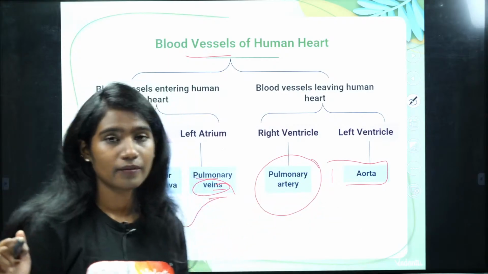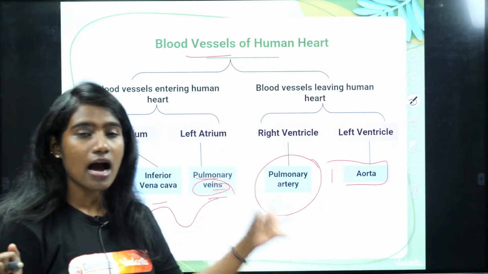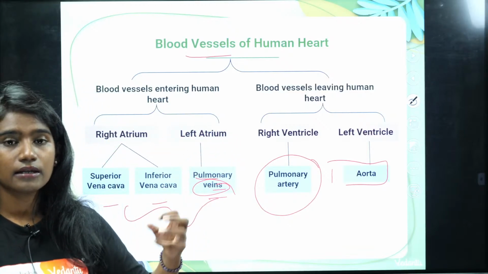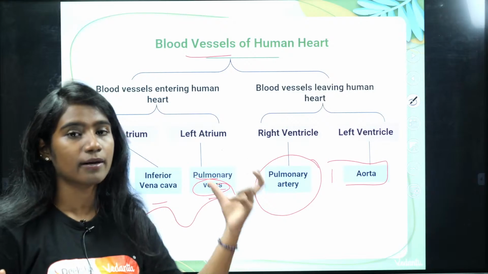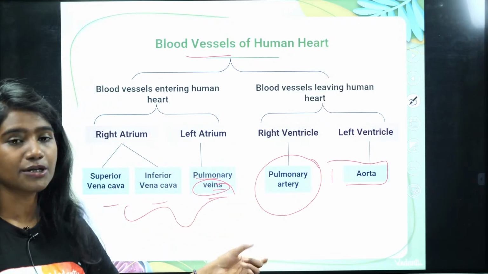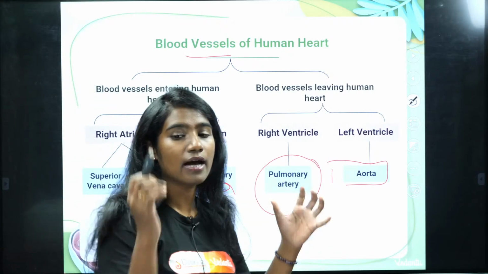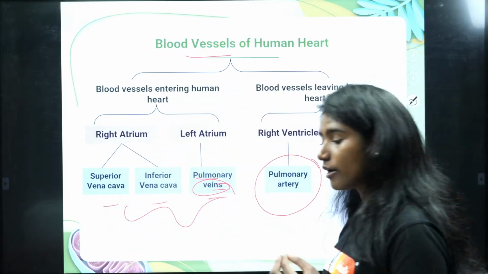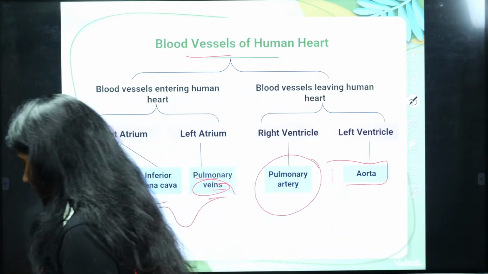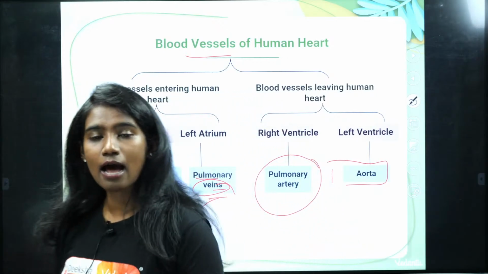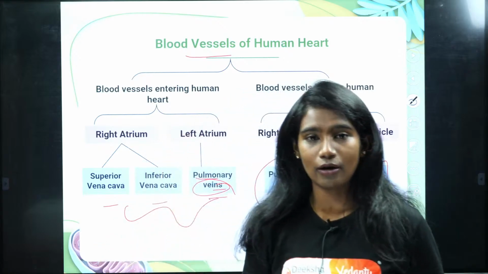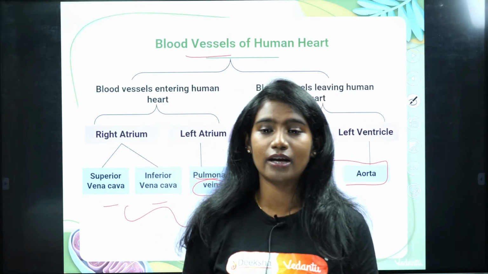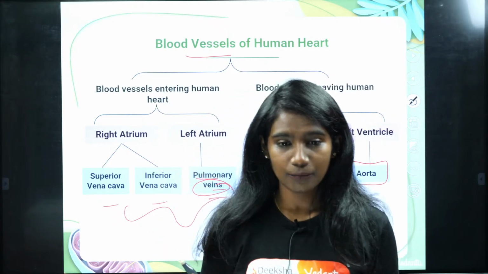What is the function of an artery? An artery carries blood away from the heart. The artery carries oxygenated blood away from the heart, whereas the pulmonary artery carries deoxygenated blood away from the heart to the lungs. It might be confusing for you right now, but as we go further, I'm 100% sure that confusion will be gone by the end of this session. All your doubts will be clarified. If you have any doubt, feel free to comment in the comment section.